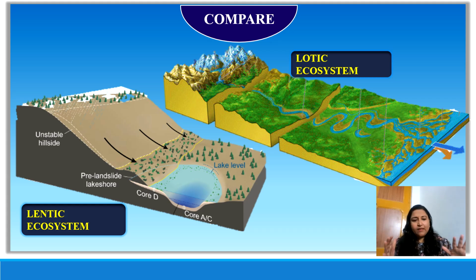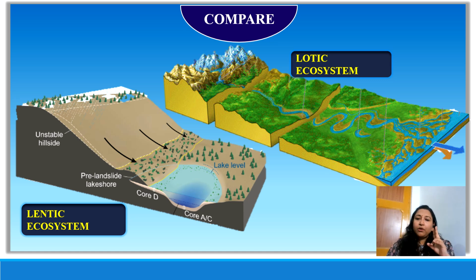But in some cases, lentic ecosystems can be shallower because there is a huge diversity in lentic ecosystems, starting from a small ditch, a pothole. If the pothole has water in it for a sufficient period of time to establish a phytoplankton or zooplankton community, we can call that even a lentic ecosystem. So there is a high diversity. But if we talk about lakes, lakes are much deeper and much wider as compared to many rivers.